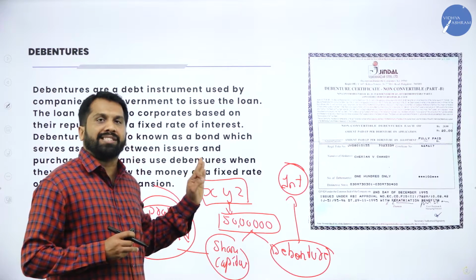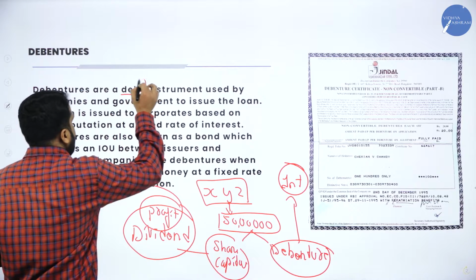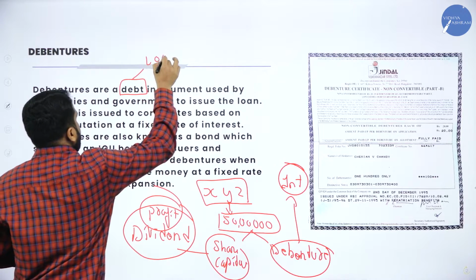Now we'll go for the actual meaning. Debentures are a debt. Debt, I told you, this is nothing but loan.